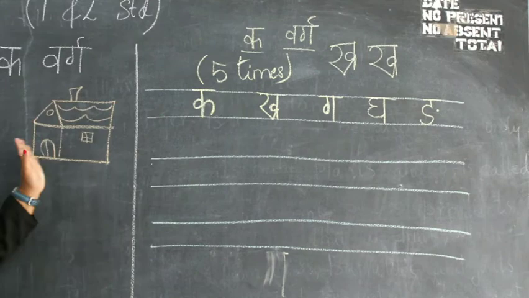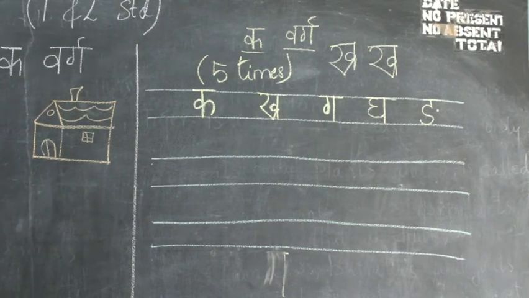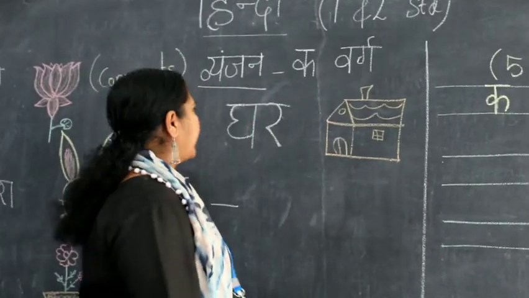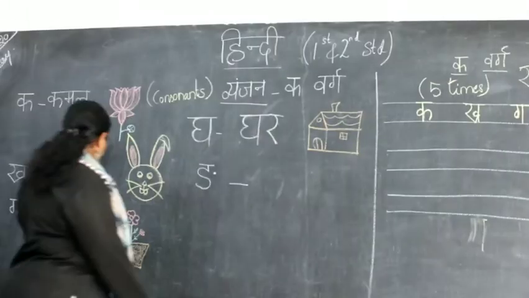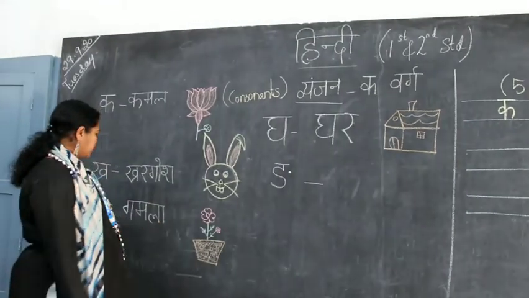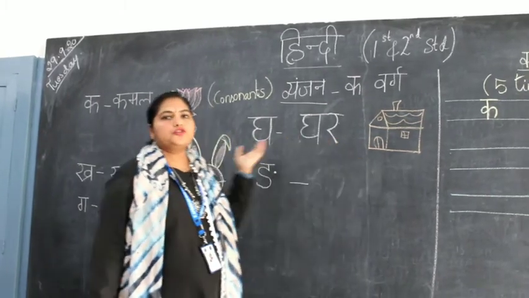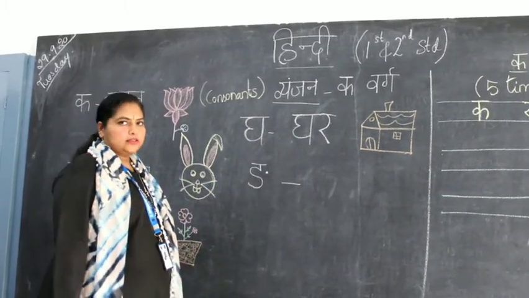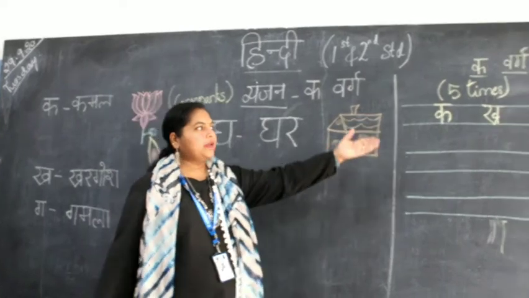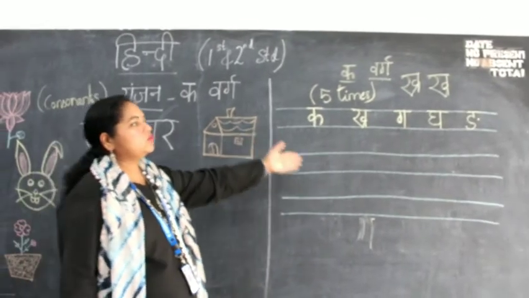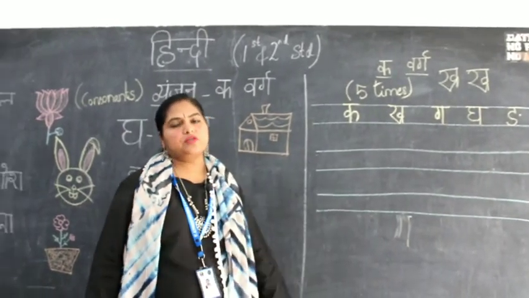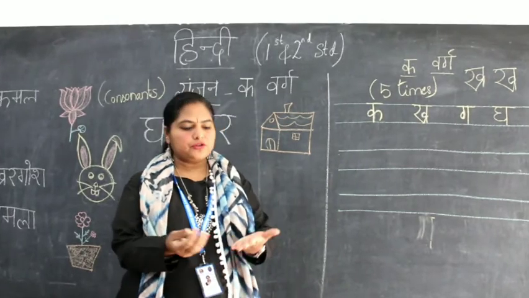Also learn the pictures accordingly: ka se kamal, kha se khargosh, ga se gamla, gha se ghar. Learn to draw these on the other side of the book, and first write ka varg 5 times in your notebook. I hope you understood, children.